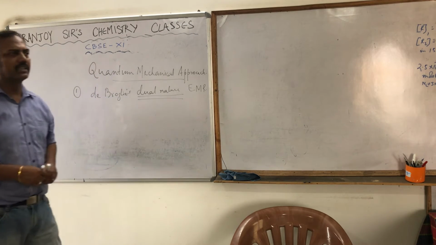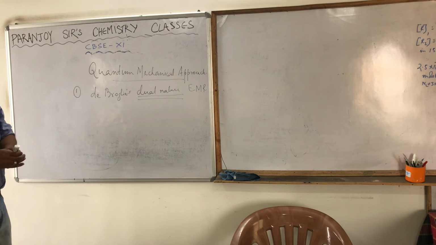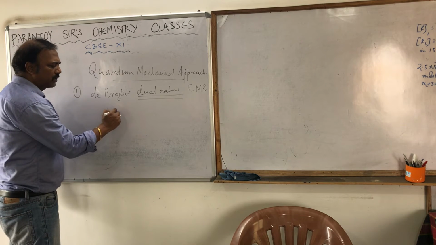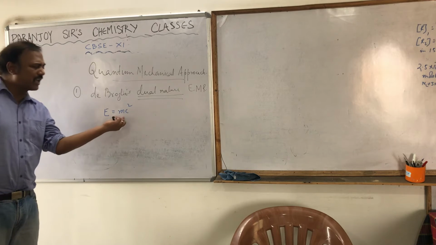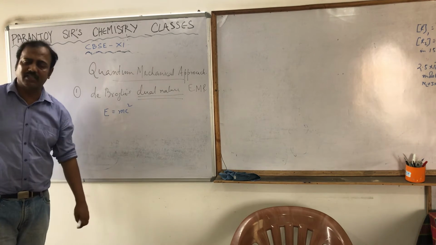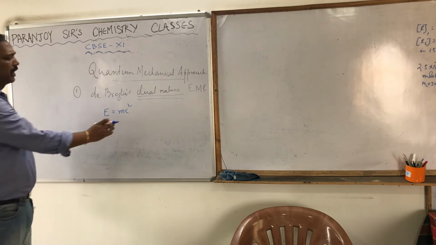So what he did was simply equate two equations. The particle nature he took from Einstein's equation. What is Einstein's equation for relativity? All of us know that E is equal to mc square, where m is mass. Whenever the term mass is involved, we are talking of a particle. So this is the particle nature.